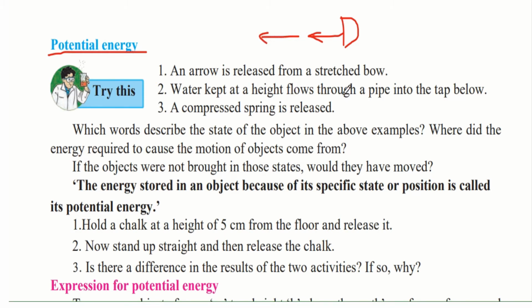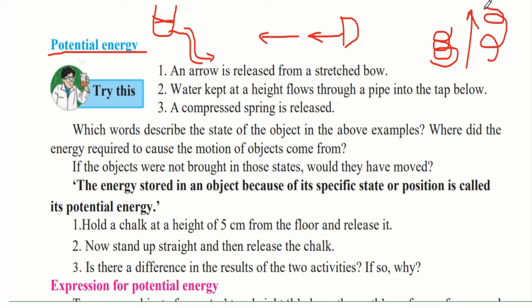Water kept at a height flows through a pipe into the tap below. So if you keep water in a jar on top and attach a pipe to it and bring the pipe to a lower level, you will notice that water which is present at the height easily moves with the pipe and comes out of the pipe through the tap below. A compressed spring is released. This is a spring, and when you compress it and leave it all of a sudden, you will notice that it expands and becomes loose in its original form.